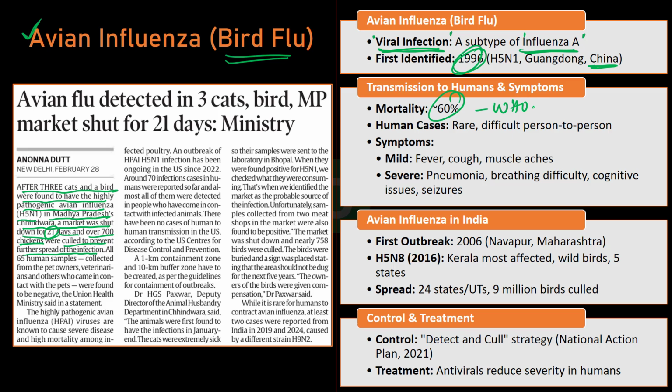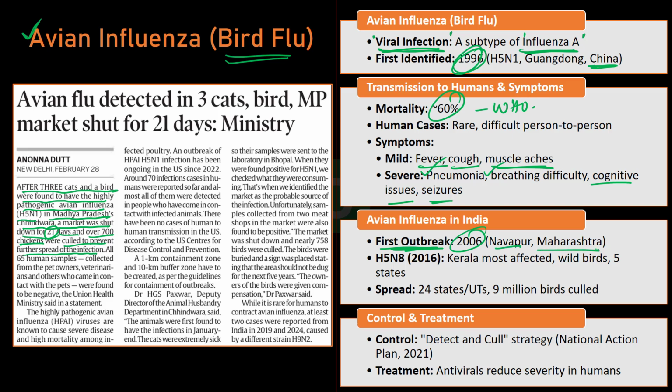Symptoms range from mild fever, cough, and muscle aches, to severe symptoms including pneumonia, breathing difficulties, cognitive issues, and also seizures. Now, talking specifically about India, avian influenza was first reported in the year 2006 in Navapur